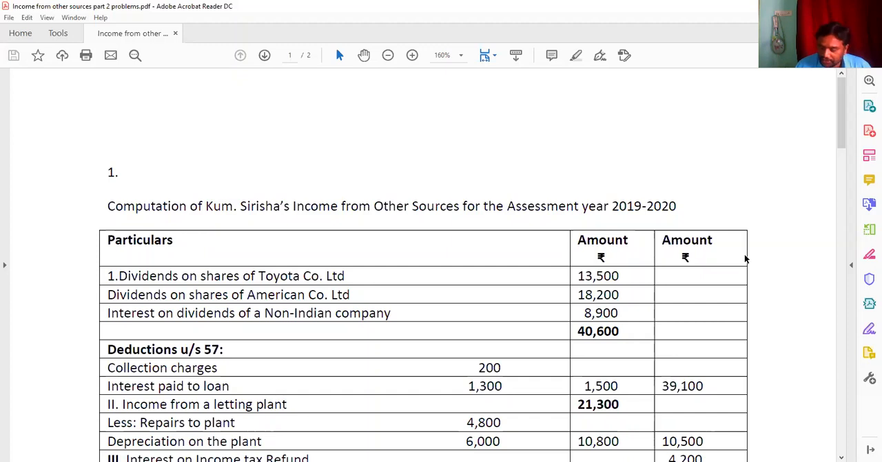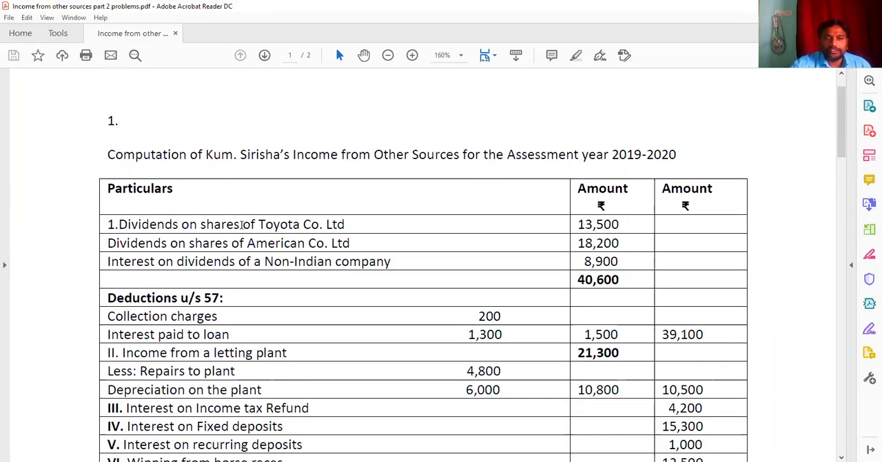And next, interest on fixed deposits, interest on recurring deposits, winnings from horse races, the gross he has given, UK bonds, interest on money lent, and ground rent from open land. This 4,800 he has given. To get this income, he has incurred an expense of 600 that is going to be subtracted. And collection charges, we know, under section 57 deduction we have to give, and 1,300 we know is income from other sources.